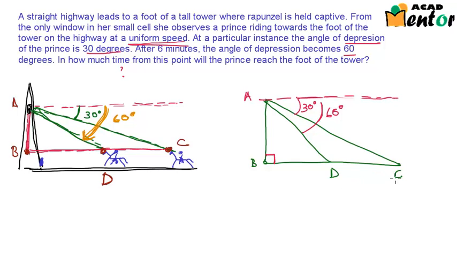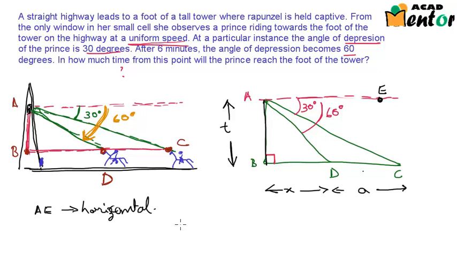If he covers this distance DC in 6 minutes, so let us assume that this distance DC is A units, this is X units, and the height of the tower is T units. Also, if we look carefully, this vertical line AB is perpendicular to this horizontal line. Let's call this point E. So AE is the horizontal line, and AB, the tower, is perpendicular to AE, which means angle BAE is equal